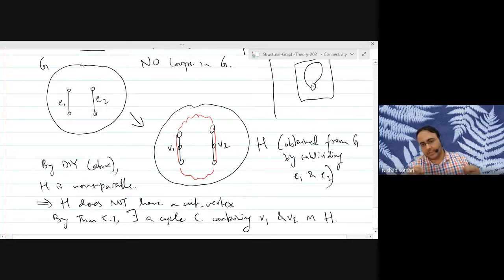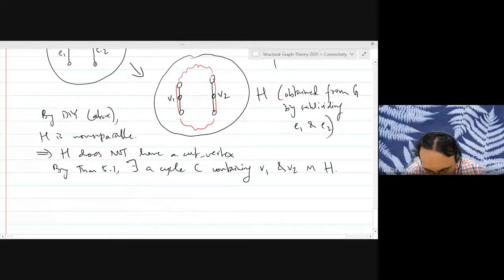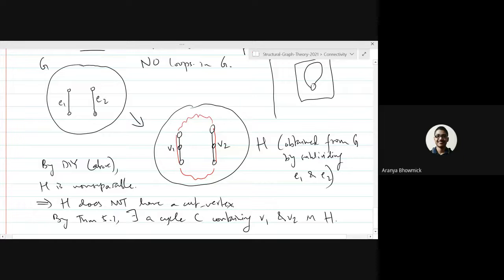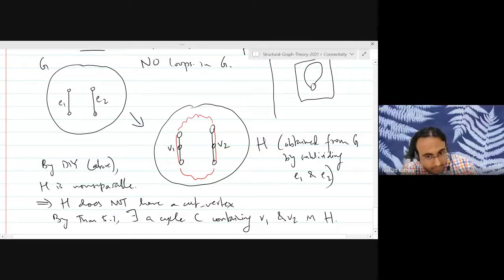So the four edges incident with V1 and V2 will also belong to the cycle by definition of a cycle. This is because degrees of both V1 and V2 in H is 2. Exactly. So by definition of cycle, all the four edges have to be in your cycle.